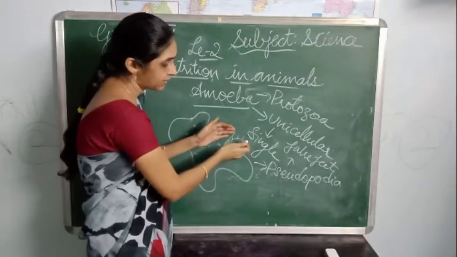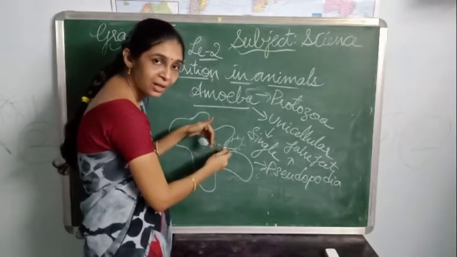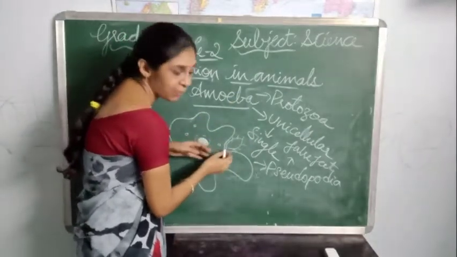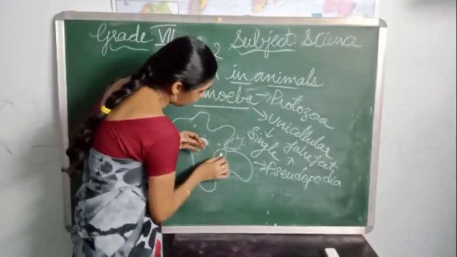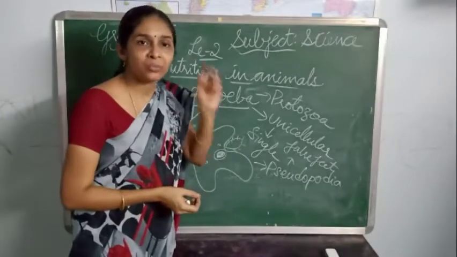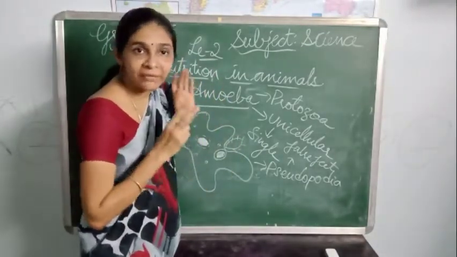They will make the prey enter inside the cell with the help of the food vacuole. So we have food vacuoles. What are these food vacuoles? Food vacuoles are the small cavities present in the cells of amoeba.